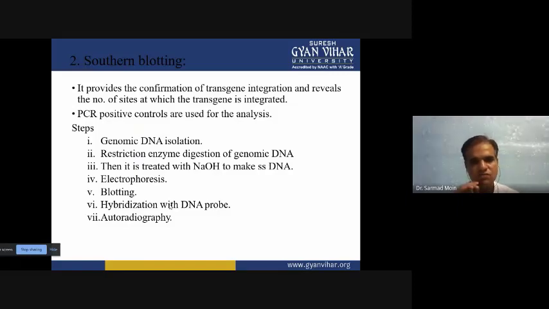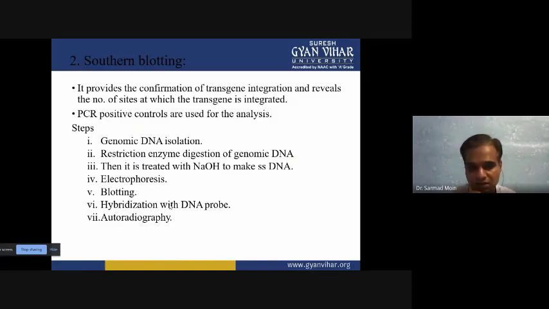So what you have to do, you have to isolate the entire genomic DNA, and if your gene of interest is there in the DNA, you have to use a restriction enzyme. The restriction enzyme digests the genomic DNA into small pieces. These small pieces you have to treat with NaOH so that it will convert into single stranded DNA.